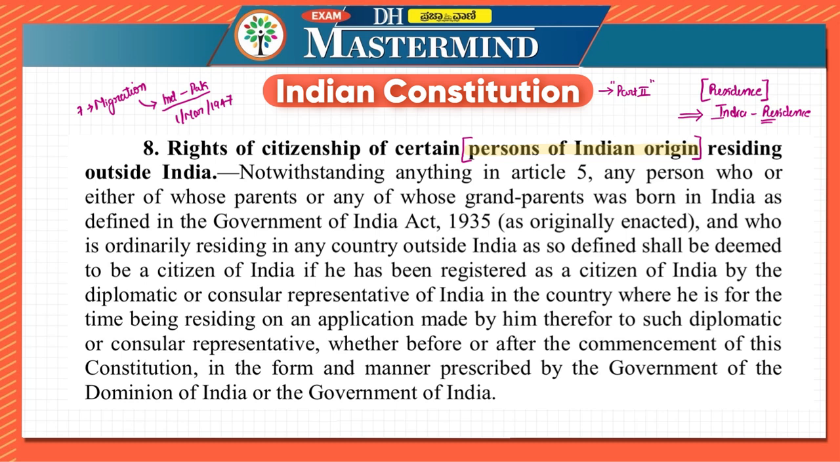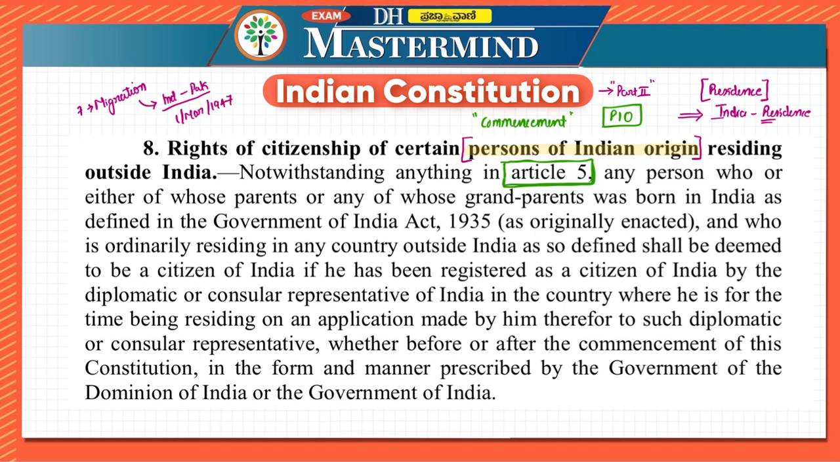Here they are mentioning, notwithstanding anything in Article 5. Why do we mention Article 5? Article 5 mentions the commencement of the constitution, that is, who can be a citizen at the commencement. So anything other than Article 5, they are mentioning the conditions under Article 8 for persons of Indian origin. You can call them PIOs also.